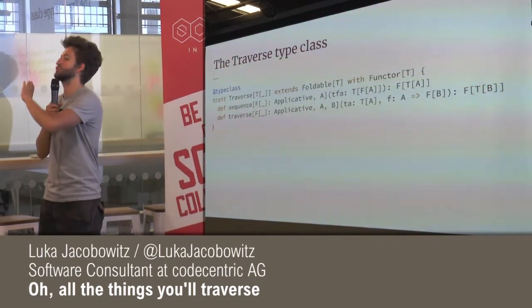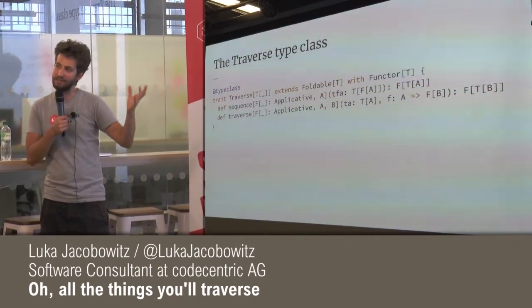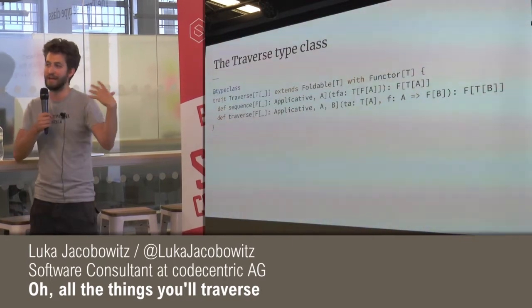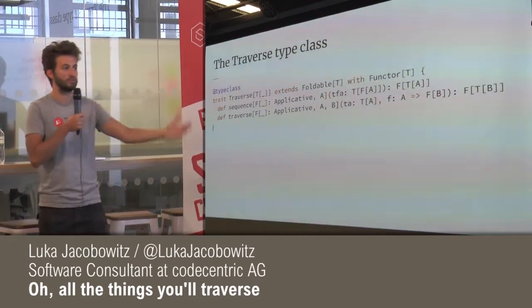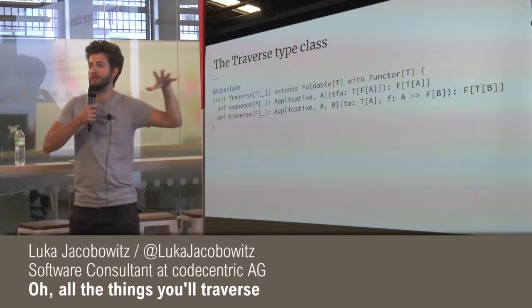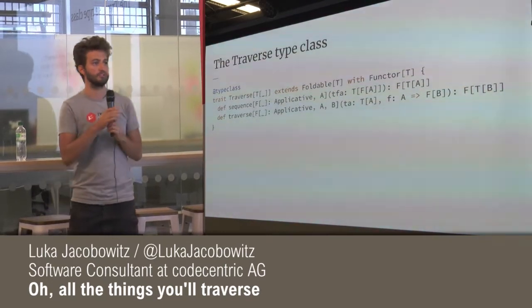I could go on forever because there are so many things. If you don't use these kinds of abstractions, usually what you end up doing is you need these functions, but you don't realize you need them, and then you just hand code them somewhere, and you don't even realize that there is this generalization that encompasses all of these very, very useful use cases.